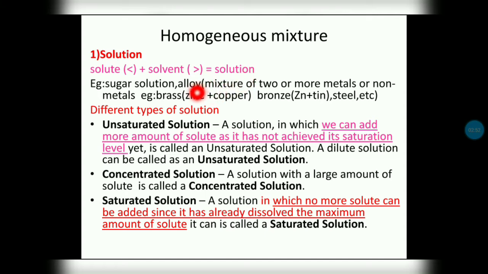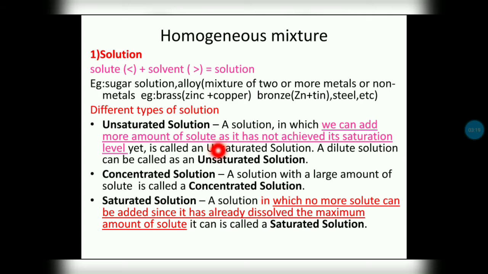An example of a gaseous solution is air. An example of a liquid solution is sugar solution. An example of a solid solution is an alloy. An alloy is a mixture of two or more metals, or metals and non-metals. For example, brass is the combination of zinc and copper. Bronze is the combination of copper and tin. Another example is steel.